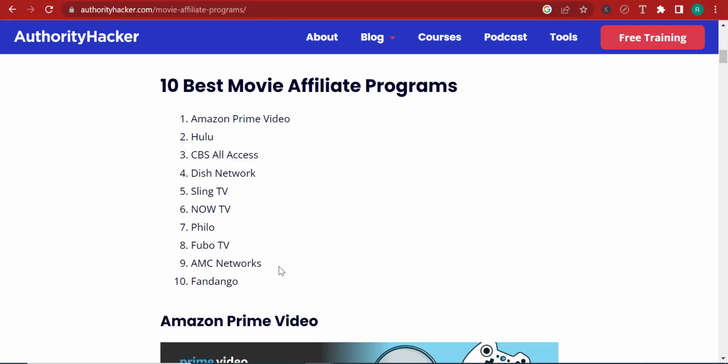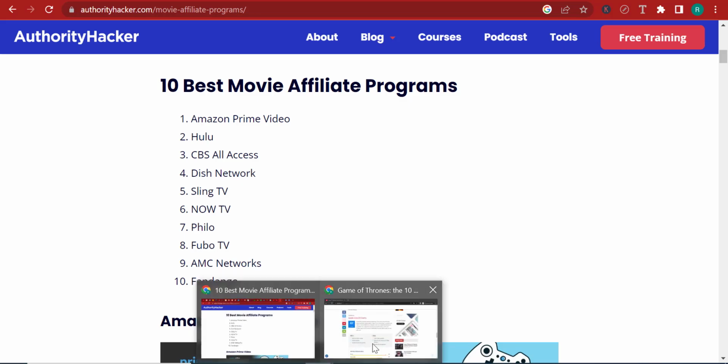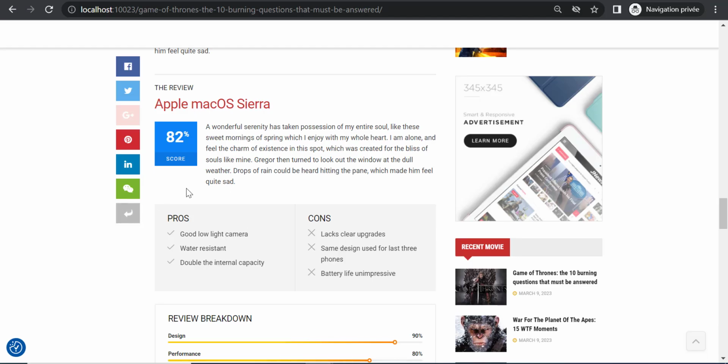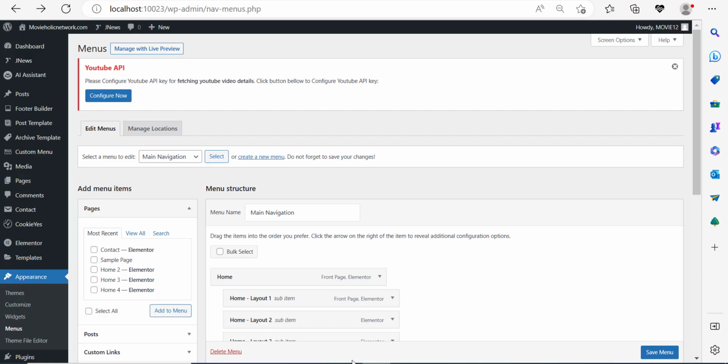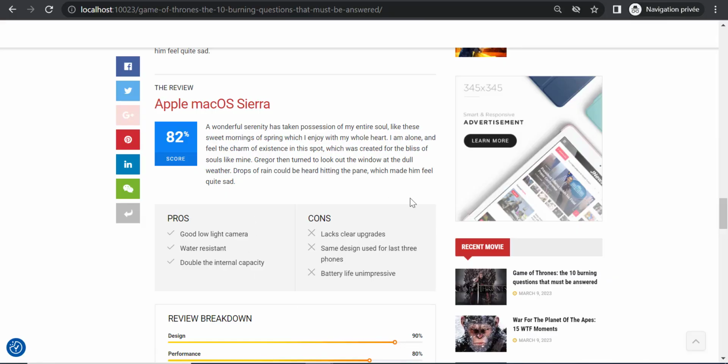So talking about affiliate marketing, if you're going to be an affiliate, then why not add an extra section over here? This theme enables you to perfectly create this section with no problem. And so you can go ahead and write a review about a particular platform where people can go and watch movies of your choice or of your liking, and you can point people down that route.